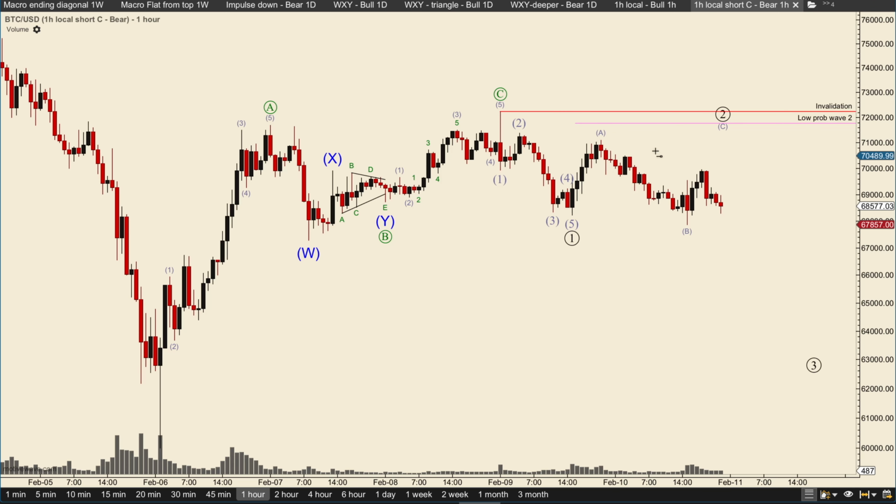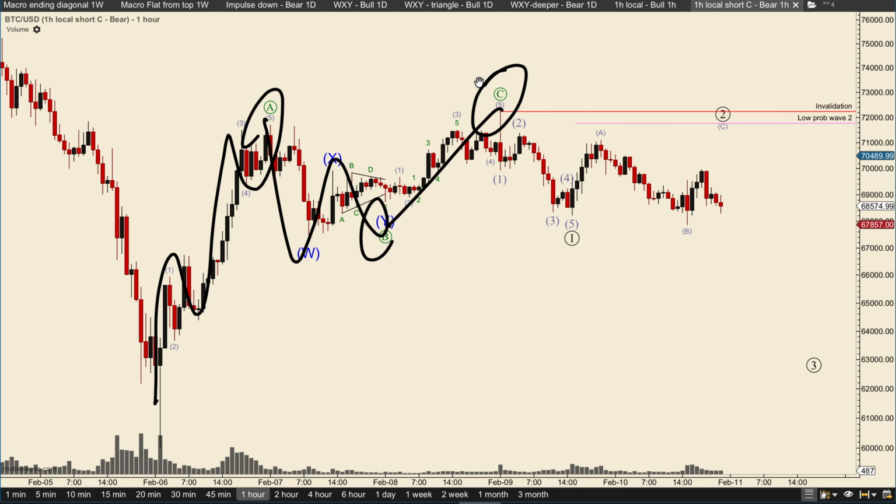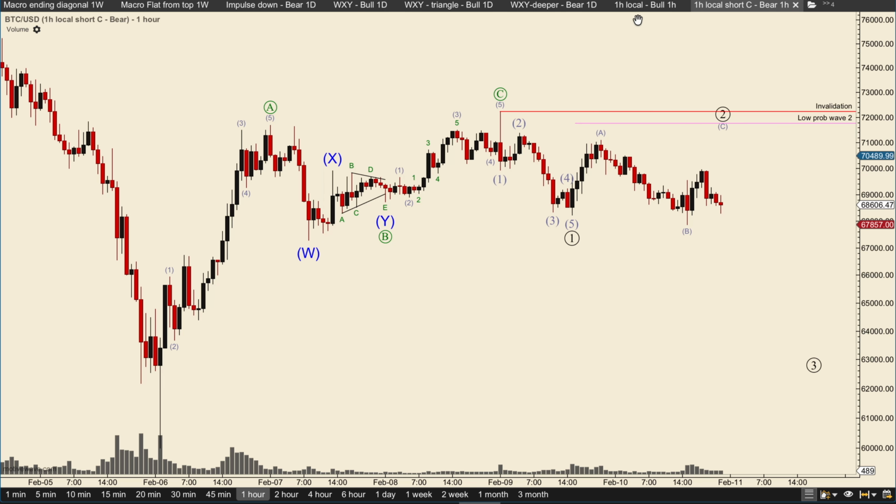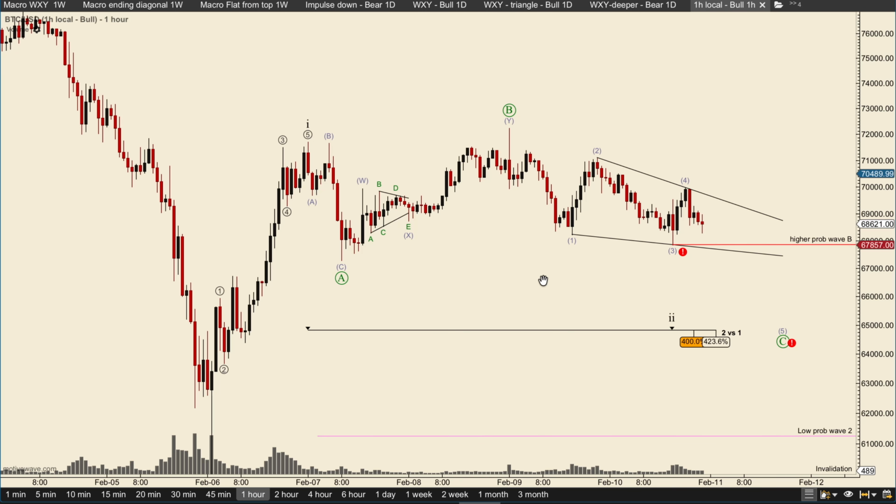The other possibility is counting this as a wave 1, 2, 3, 4, 5, A, same as before, but WXY, B, C. And here we are finished with the zigzag. Now looking for a 1, 2, 3, 4, 5 in an impulse, wave 1, ABC 2, 3, 4, 5, taking out this low. The only bullish scenario is this.